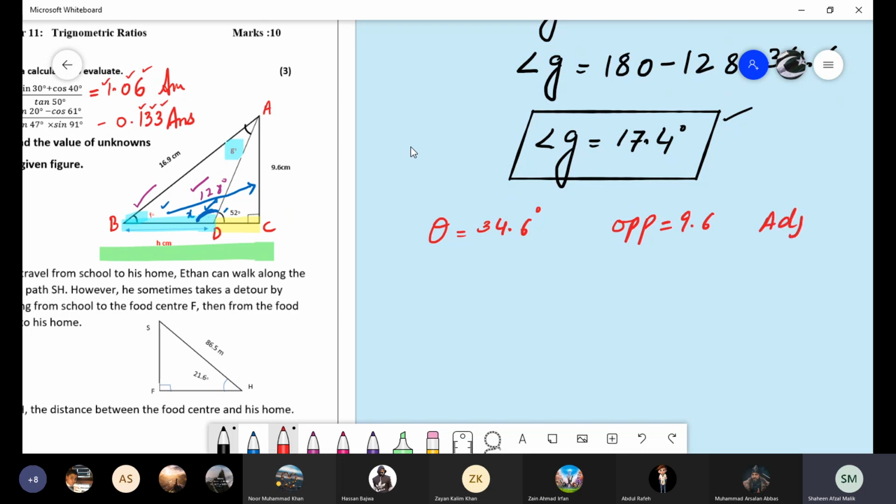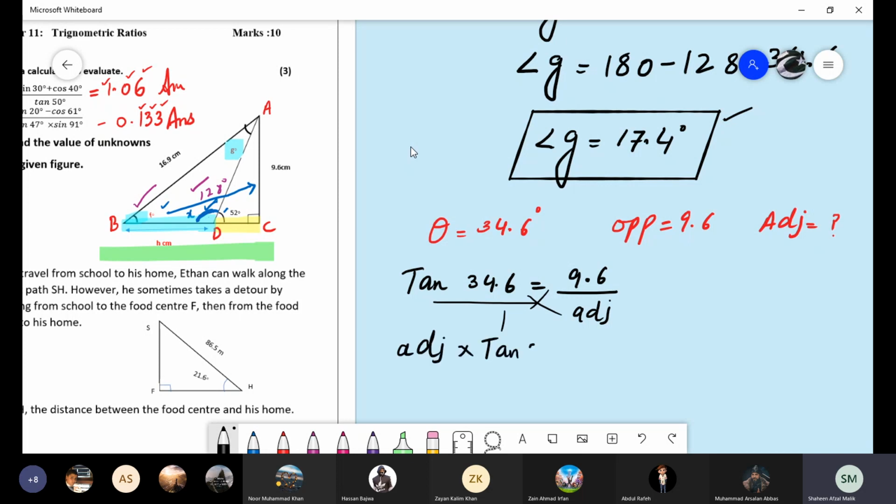If we want to find out the adjacent, which formula do we have to use? Opposite and adjacent, so tan. Tan 34.6 is equal to 9.6 over x, or you can write adjacent. So do the cross multiplication. Adjacent multiplied by tan 34.6 is equal to 9.6. It means the whole adjacent is equal to 9.6 over tan 34.6.